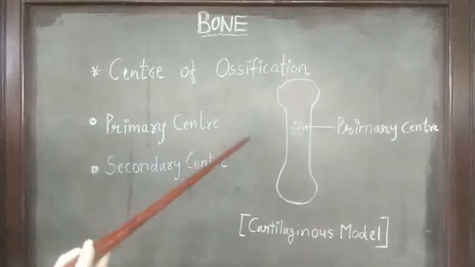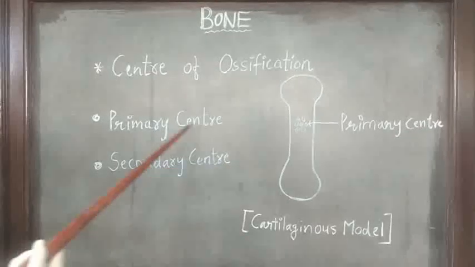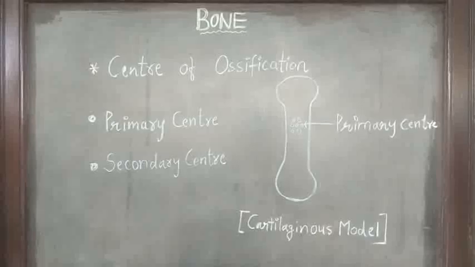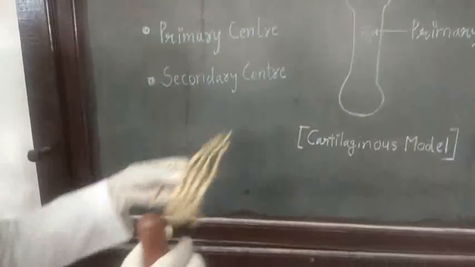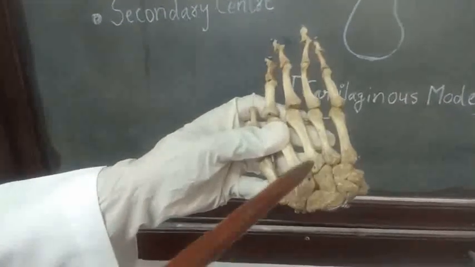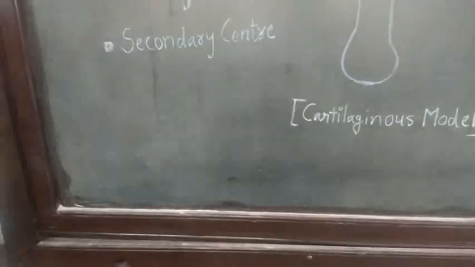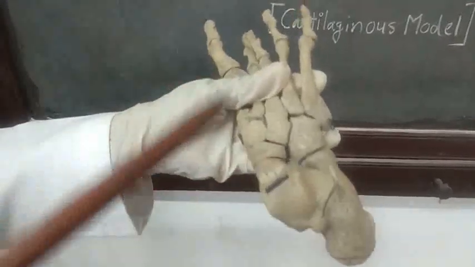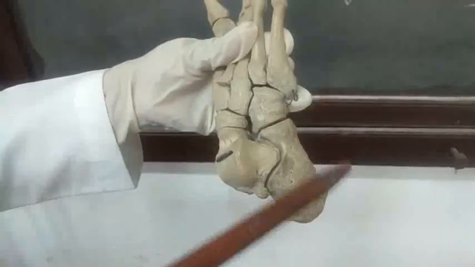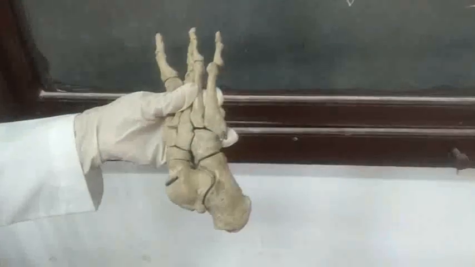But there are some exceptions: primary centers of all the carpal bones, you can see here carpal bones, and primary centers of all the tarsal bones except talus, calcaneum and cuboid appear after birth.